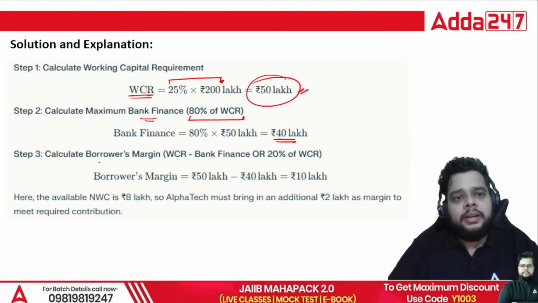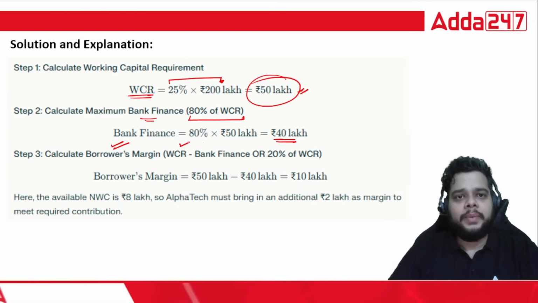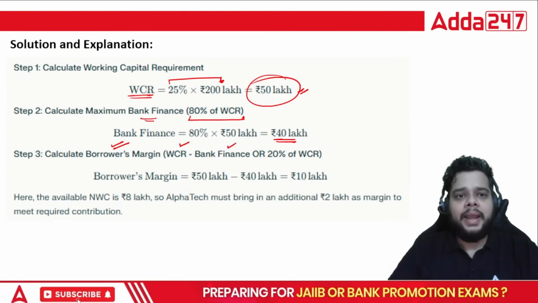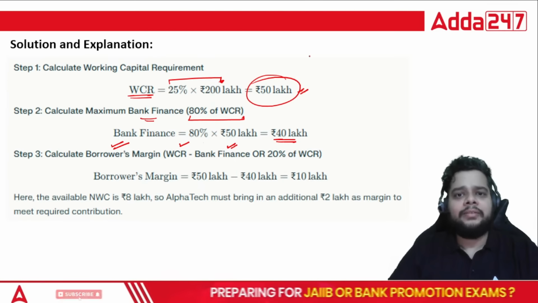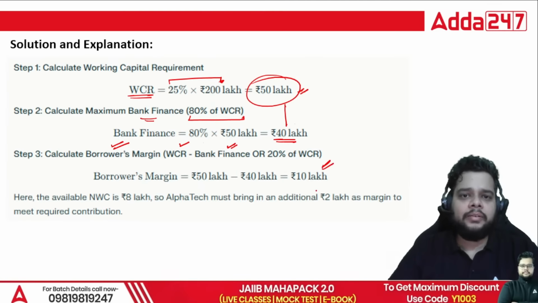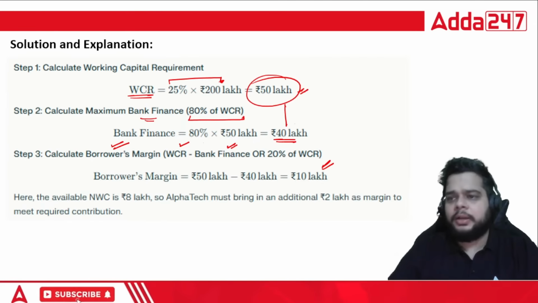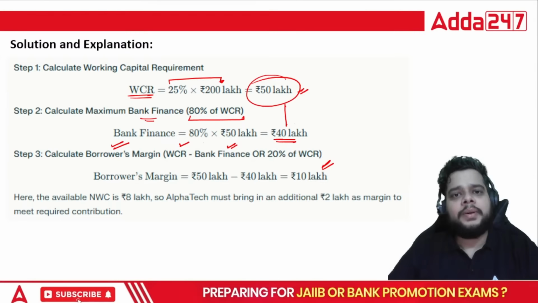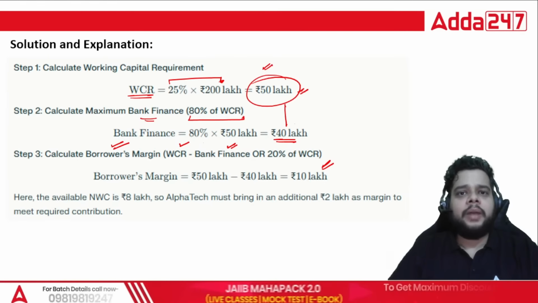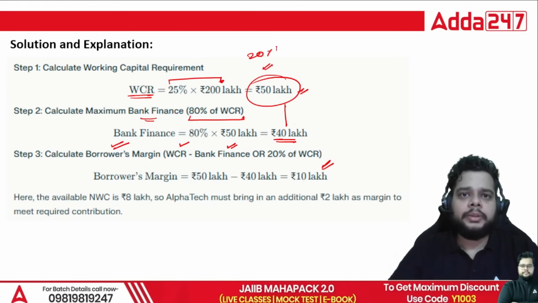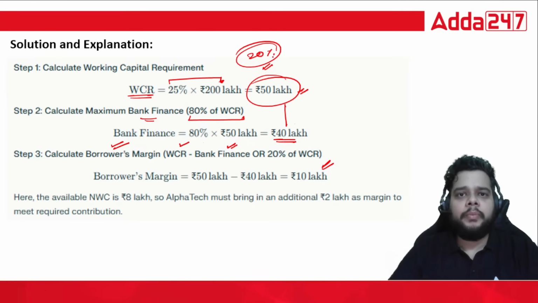Now for the remaining, you have to calculate the borrower's margin or the margin money. Working capital required minus bank finance. Directly you can answer 50 minus 40 is 10 lakh. Or if you want to go by the formula, go by the Tandon method, then 20% of this working capital requirement you can answer like that also. 20% of the working capital requirement will be the margin.